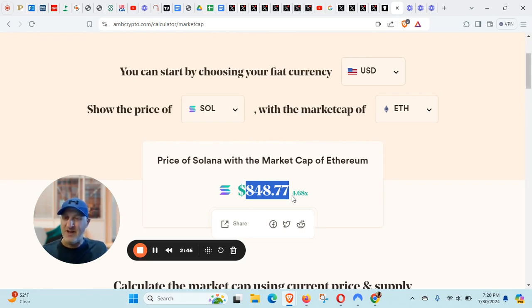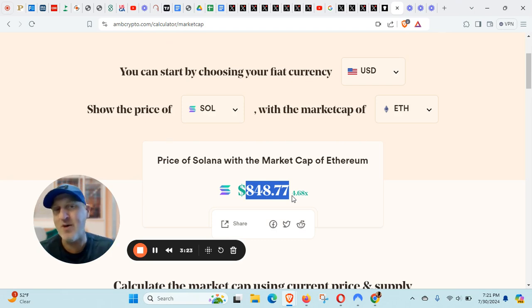Well, hold on a minute. Ethereum is $3,400. That means that if the same amount of money that's in Ethereum was in Solana, Solana would only be $848. A lot of people, including myself, feel that Solana can get to this market cap of Ethereum, and we're all going to be celebrating Ethereum at $800-900. But in reality, if Solana had better tokenomics, we would all make a whole lot more money.